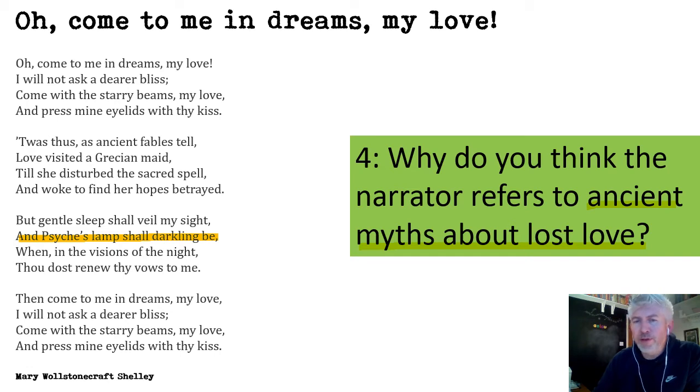So why do you think ancient myths and this Grecian maid on here? What is Mary Wollstonecraft Shelley suggesting about her relationship if she is referencing these ancient, legendary, mythological love stories?